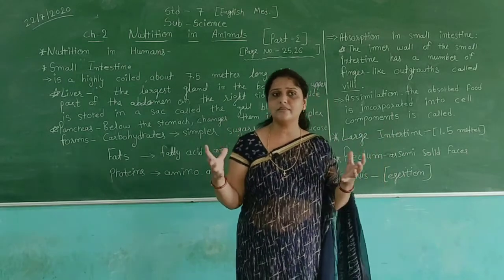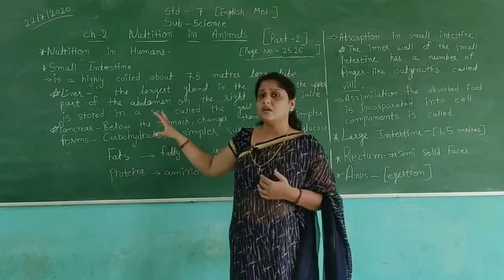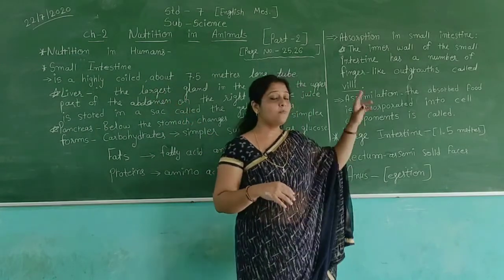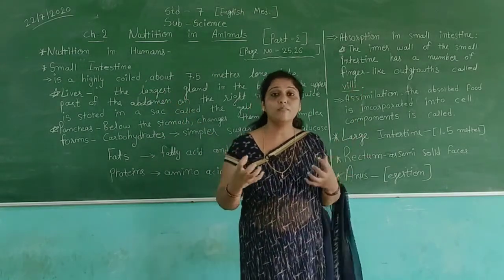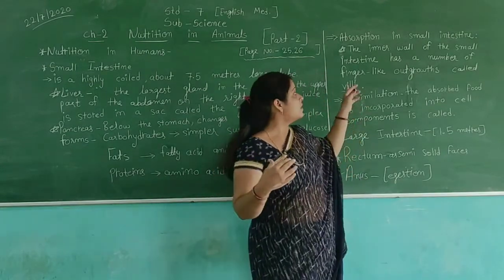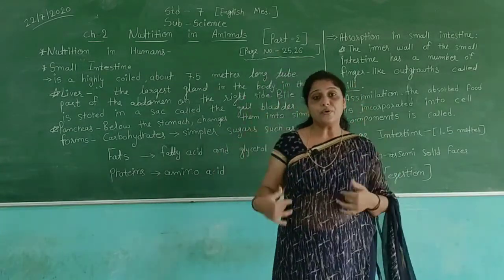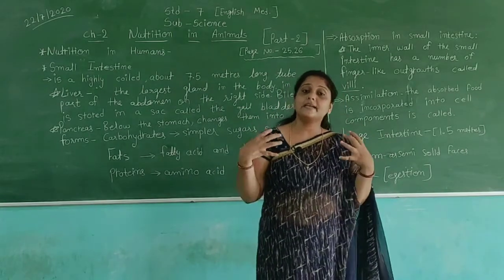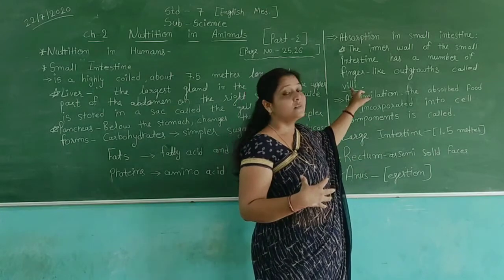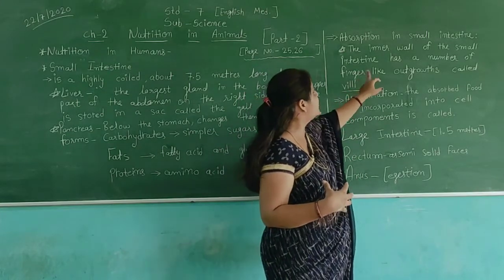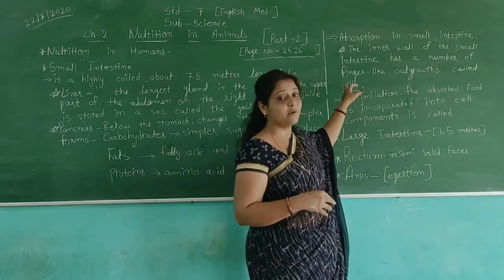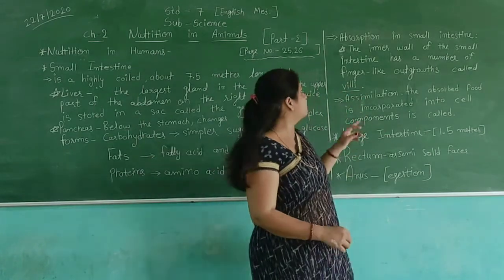The digested food in the small intestine is absorbed by the villi into the blood, which then serves our different organs and body parts.